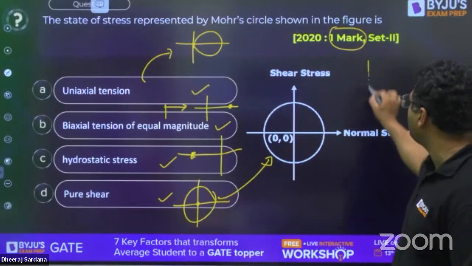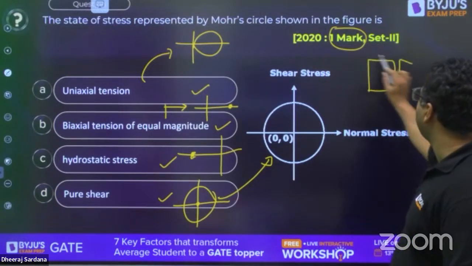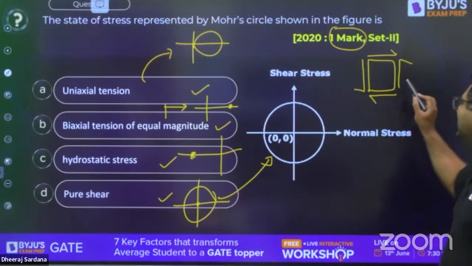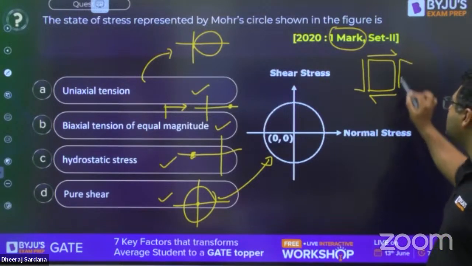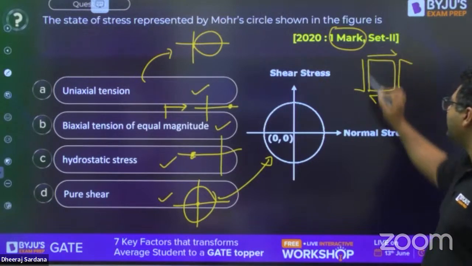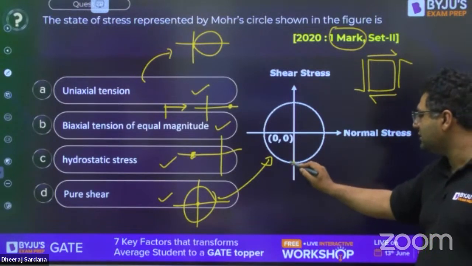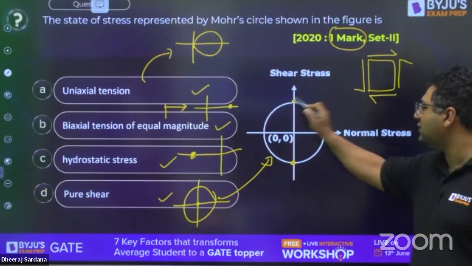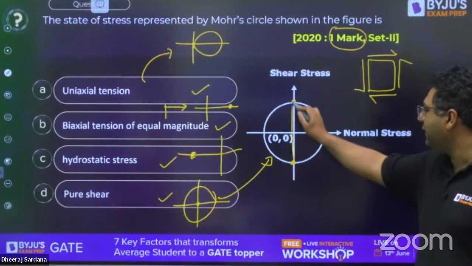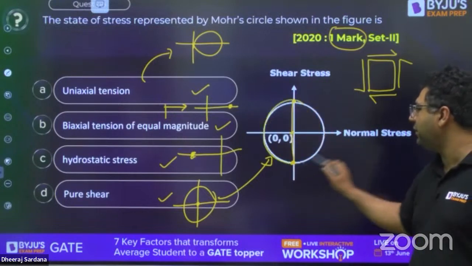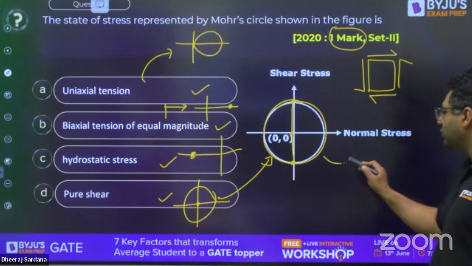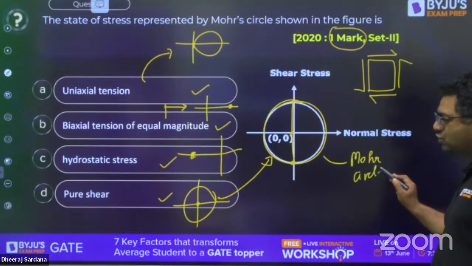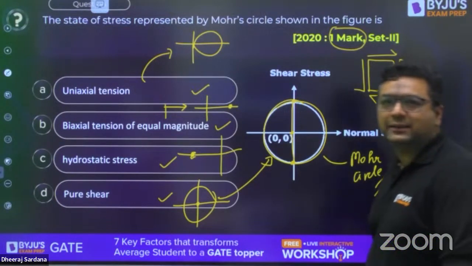And why it is coming, you already know that this is said to be the pure shear. So when this is pure shear, you can see the state of stress on the X face is 0, tau xy, and this is going to be minus tau xy. So this is going to be the state of stress on the X face. This is going to be the state of stress on the Y face. Joining AB, take C as center, make the Mohr circle. This is going to be the Mohr circle. So the answer for this, no doubt about that, is D.